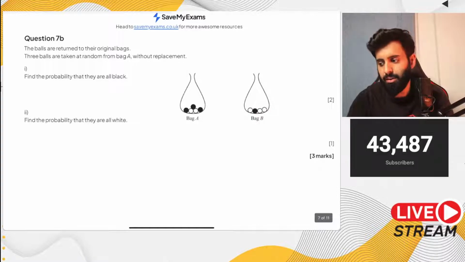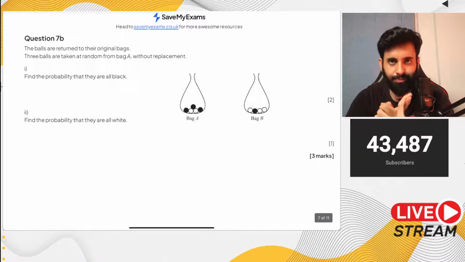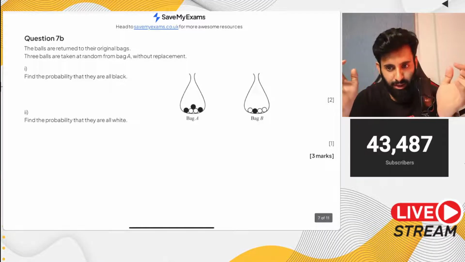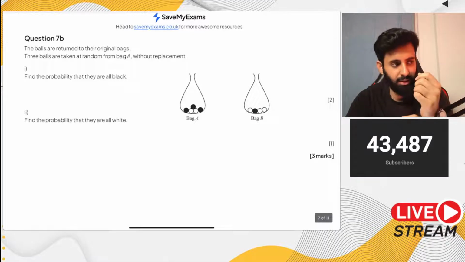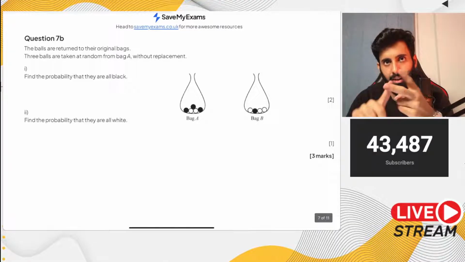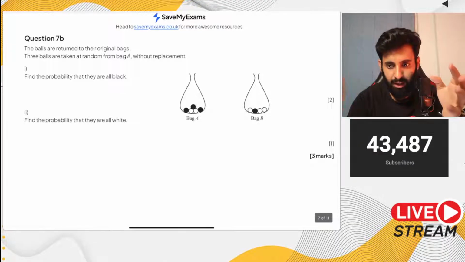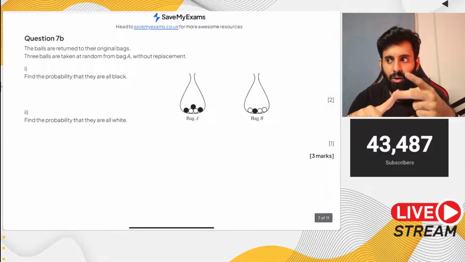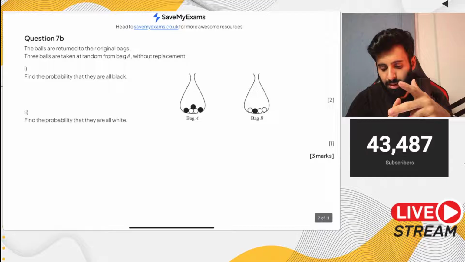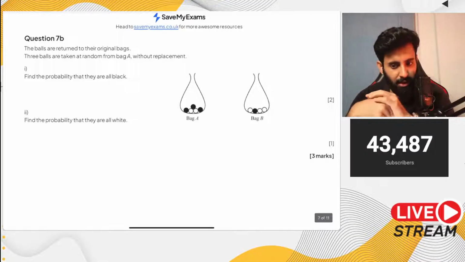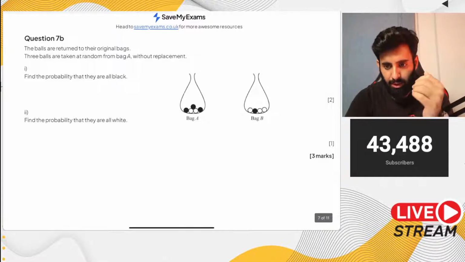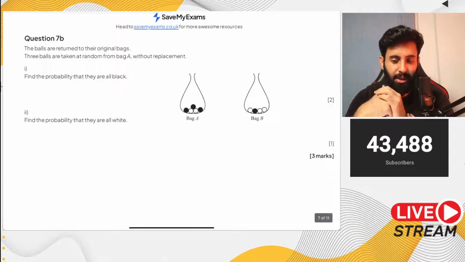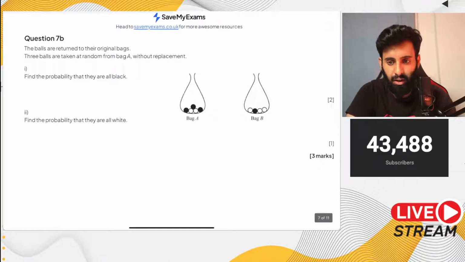When do we multiply by 2? You multiply by 2, for example, if the question hasn't specified the order. So if the question says that one is black and the other is white, let's say it's bag A and it says one is black and the other is white, you can have black white or white black. In that case, we multiply by 2. You will find questions like these later on in the worksheet where we'll have to multiply by 2. In fact, in some cases, we'll even have to multiply it by 3. So just hang in there. You'll find the answer to your question. Just hang in there, Zainab.